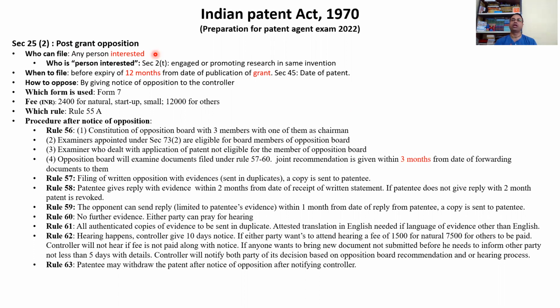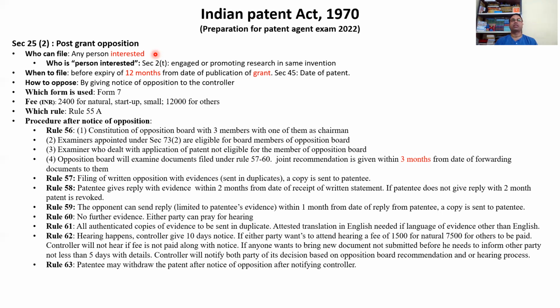I cannot go and file a post-grant opposition against a patent published on, say, production of a catalyst, if I am not working on those catalysts. I'm a patent agent, practicing in some other area, so I cannot go and file a post-grant opposition. If something is published by Reliance, a petrochemical company, then only another petrochemical company can oppose that application, because they are from the same research area, same division.